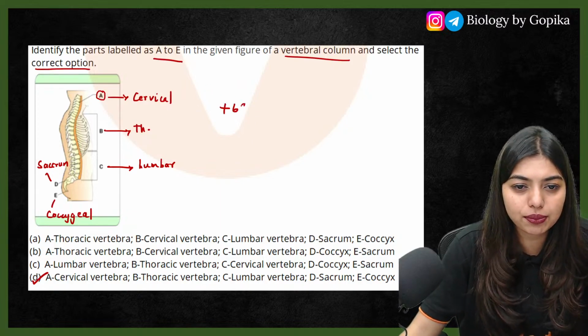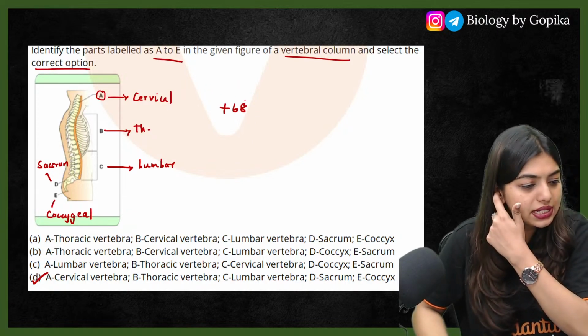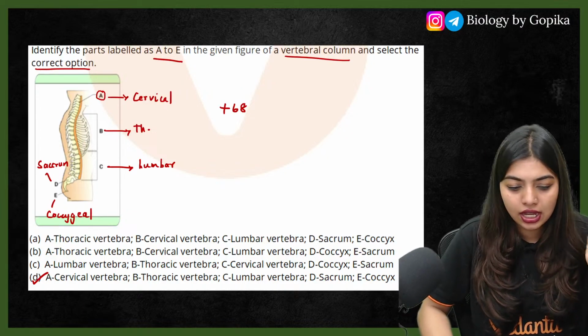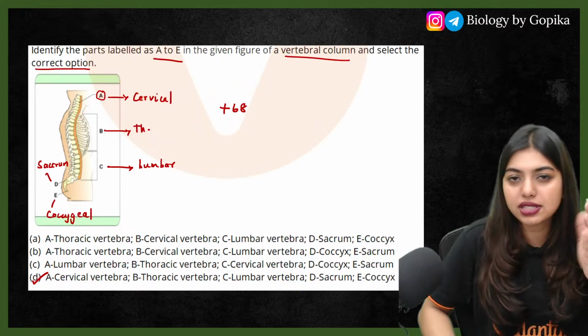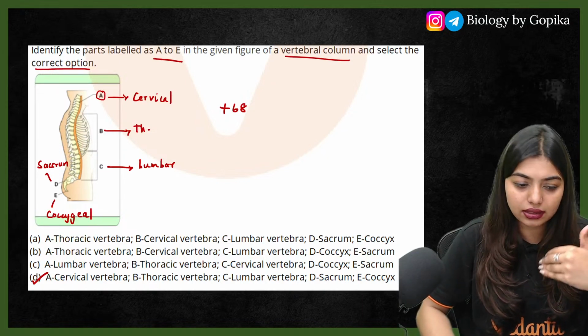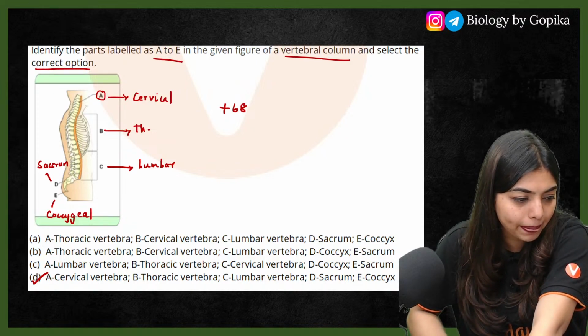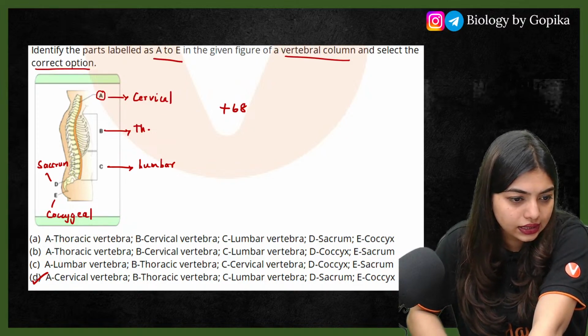That means we are going on plus 68. Those who lost marks, please minus your marks. You have to be honest with yourself. Don't be like, oh my god, what will another person think? Nothing like that. If you have made a mistake, take up the mistake and then go forward. Yes, correct. Perfect.